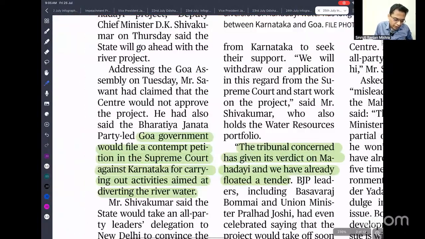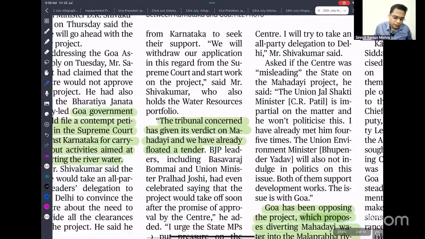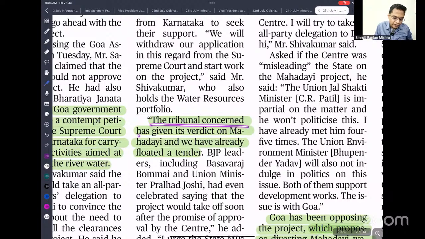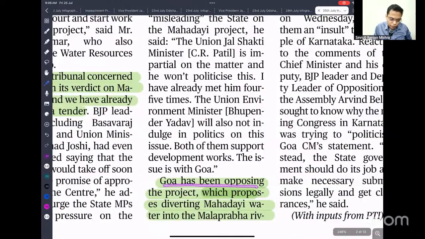The Goa government could file a contempt petition in the Supreme Court against Karnataka for carrying out activity aimed at diverting the river water, because these are against the order of the Supreme Court. The tribunal concerned had given its verdict on the Mahadayi, and they have already floated a tender. Next, Goa has been opposing the project,